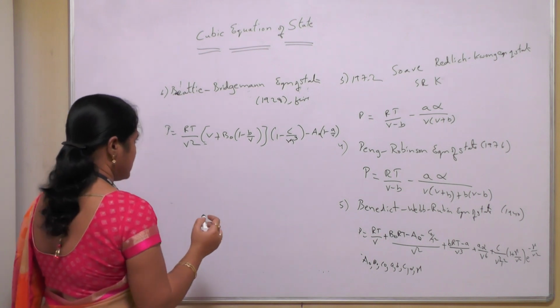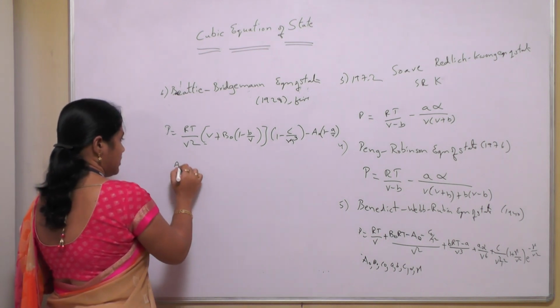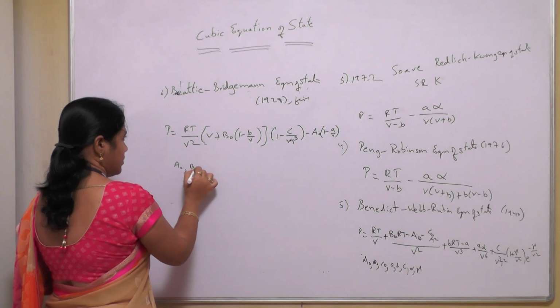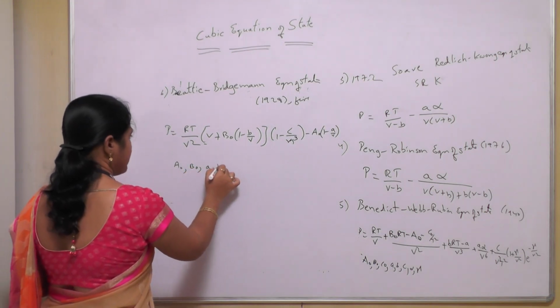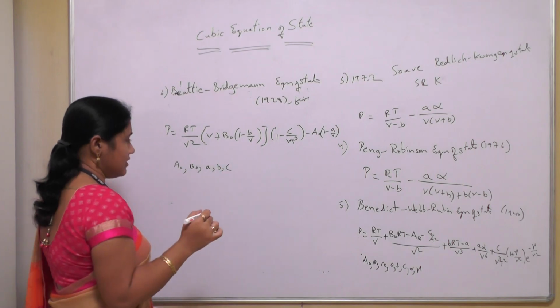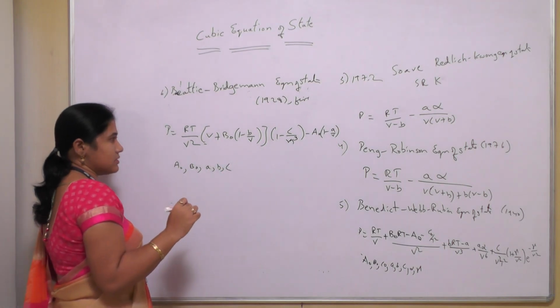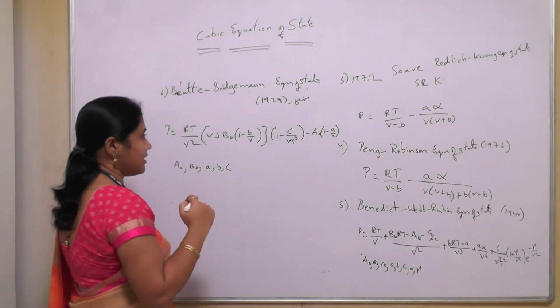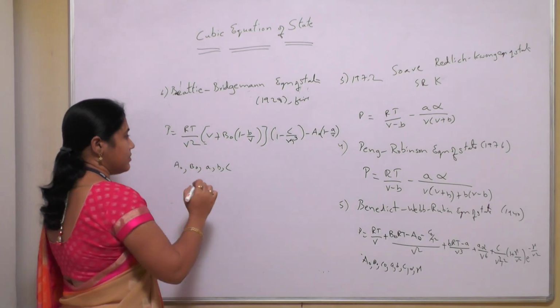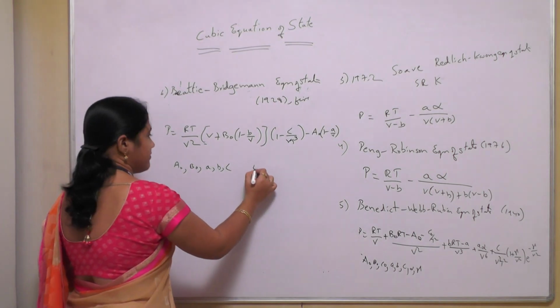So the parameters are A0, B0, a, b, c. These are the 5 constants used in the Beattie-Bridgeman equation of state, and this equation is applicable up to a pressure of 25 megapascals.